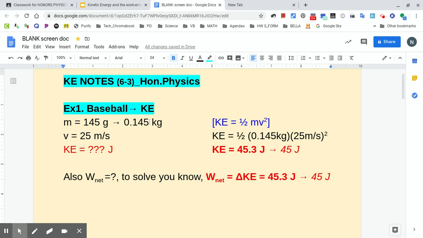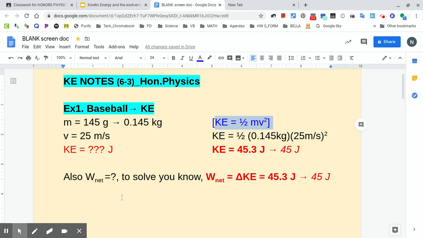So we got this, like I said, we converted, and then here's our velocity. We're trying to find kinetic energy. All right, so here's our equation right here. And we are going to plug in what we have here, half times the 0.145 times 25 meters per second squared. Don't forget, the squared only goes with the velocity. Then I just plug it into my calculator or in your head, whichever you prefer, and you get 45.3 joules. And then that will be 45 joules, like I said, 2 sig figs.